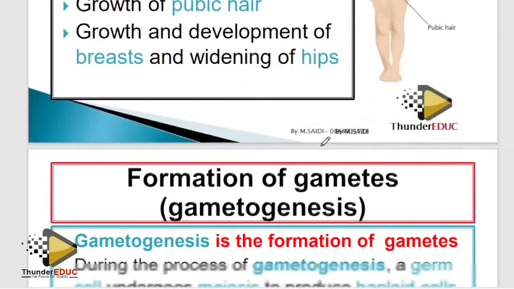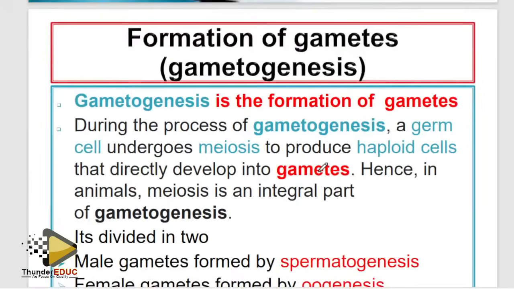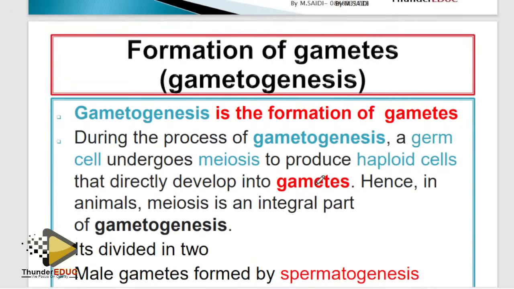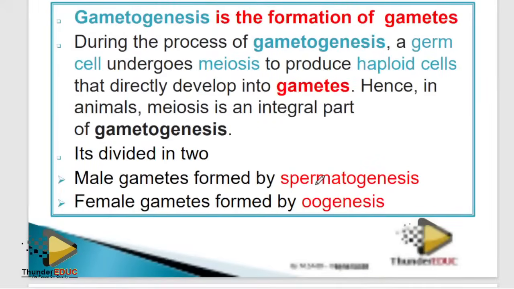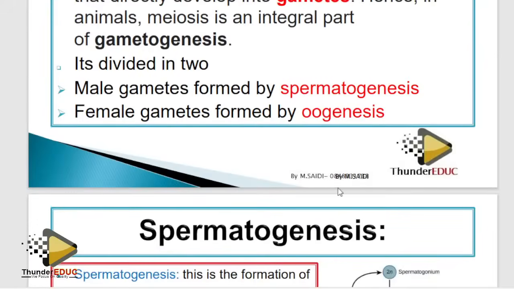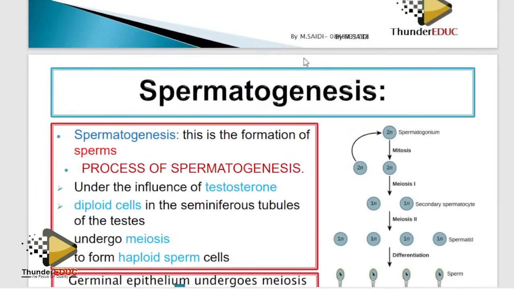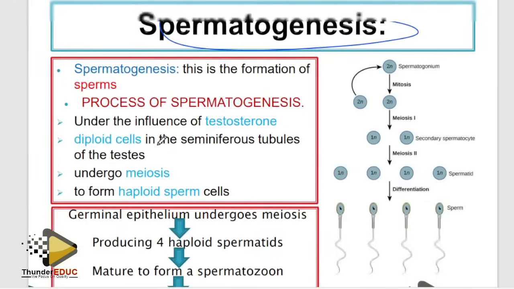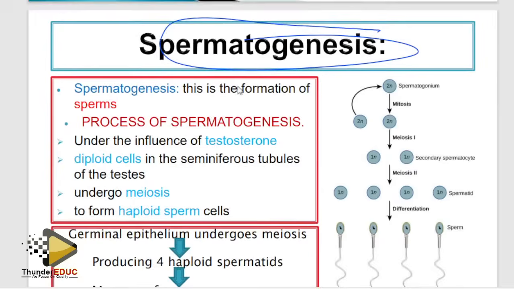Characteristics, I'm not going to waste time on. Here is the issue. Guys, the formation of gametes, which you call spermatogenesis and oogenesis, I'm going to explain to you. I know that there are so many books which have this complex process of spermatogenesis. Hey guys, don't waste time. I'm telling you, don't waste time. This is what we want.